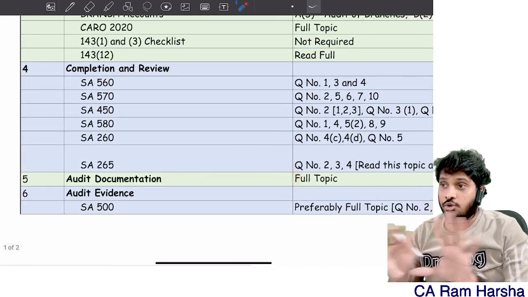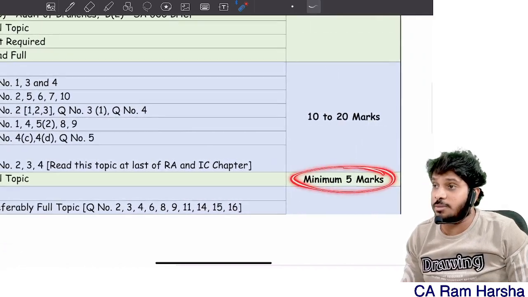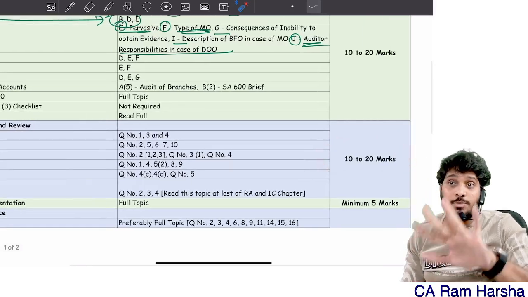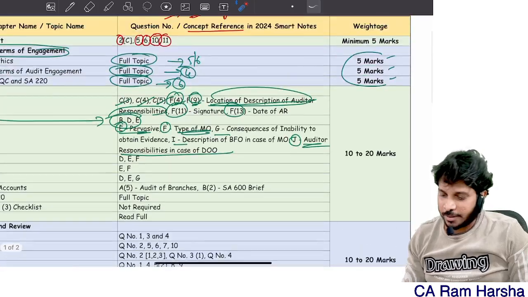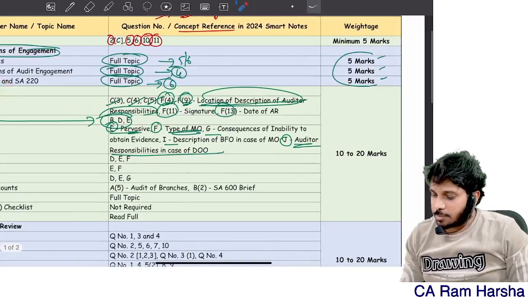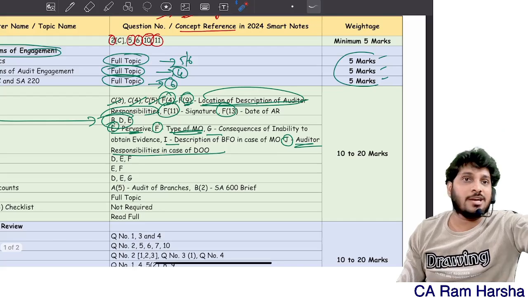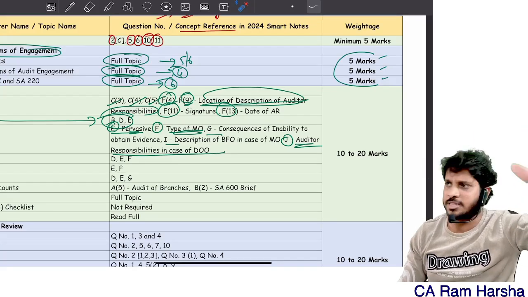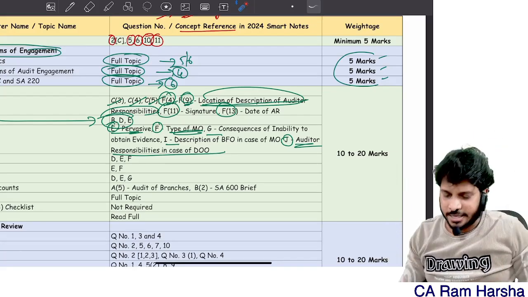Audit documentation, no choice at all, because you have to read full topic, because minimum weightage is 5 marks. And you see completion and review, total weightage is going to be minimum 10, maximum 20. And audit report chapter, minimum weightage is 10, maximum is going to be 20. Minimum 10 marks will come from audit report topic, be it in the form of MCQ, or in the form of case-based question or descriptive question.